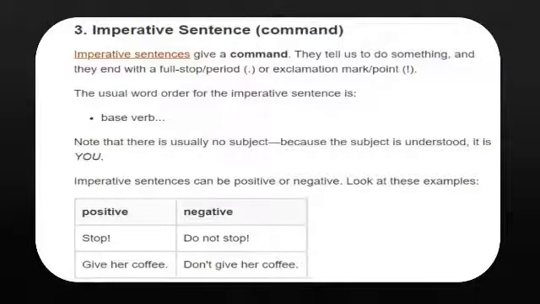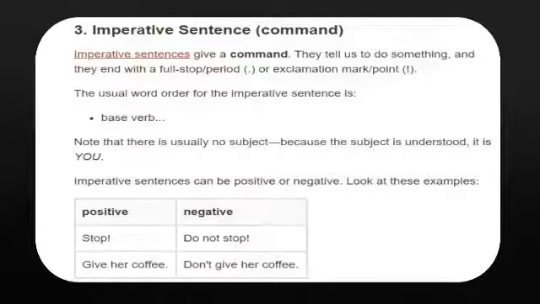Now we come to the third type of sentence, that is imperative sentence. Imperative sentences give a command. They tell us to do something and they end up with full stop or exclamation mark. The usual word order for the imperative sentence is base verb. Note that there is usually no subject because the subject is understood. It is you. Imperative sentences can be positive or negative.